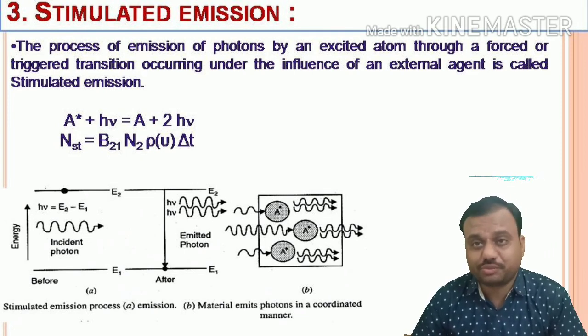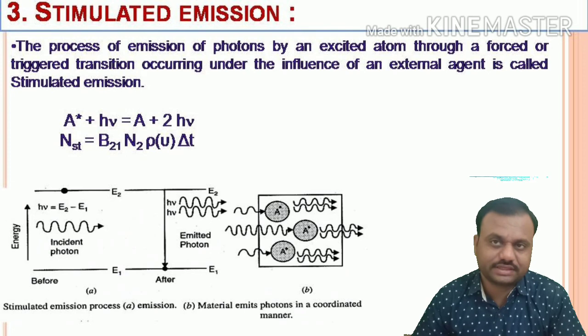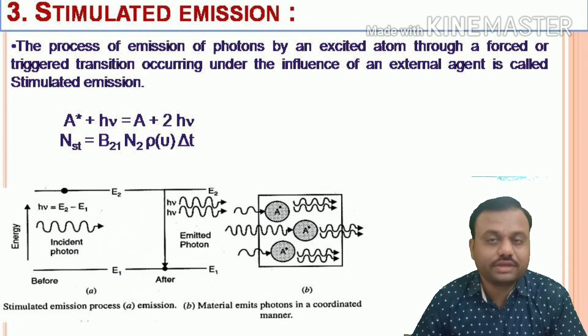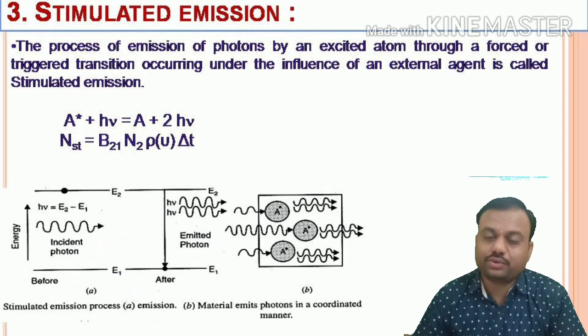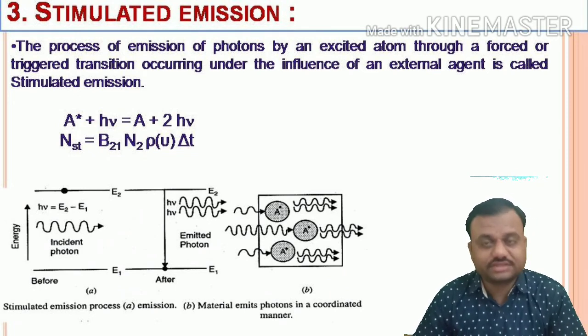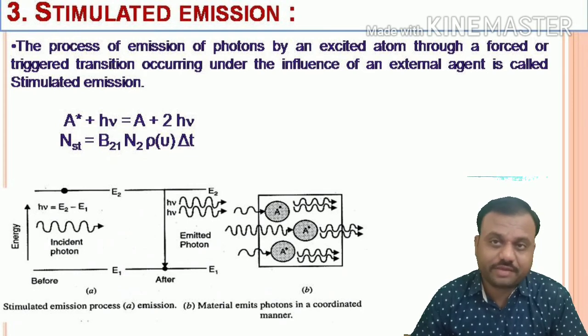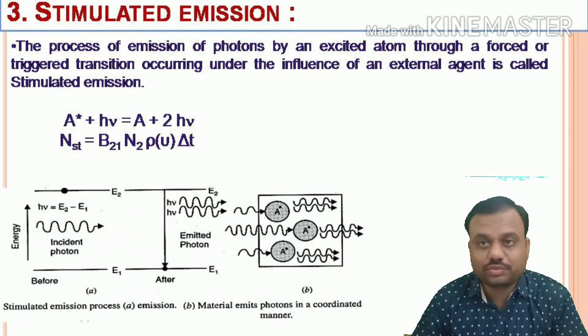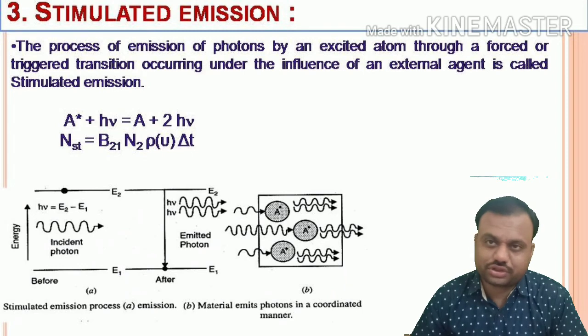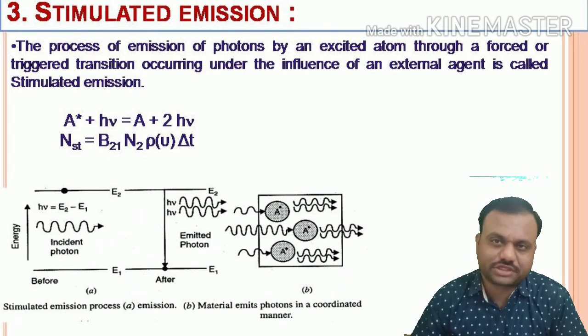The number of stimulated transitions that take place is given by N_ST = B21 N2 rho delta T, where N_ST represents the stimulated transitions taking place in a time interval delta T, and B21 represents the constant of proportionality where the transition takes place from energy level 2 to energy level 1.